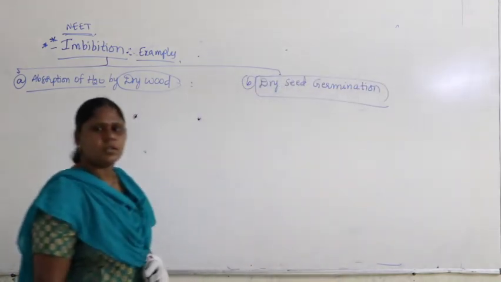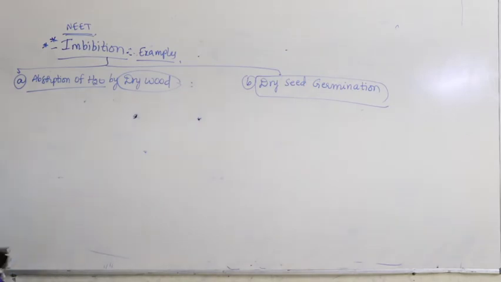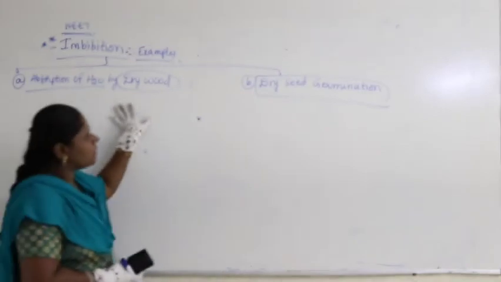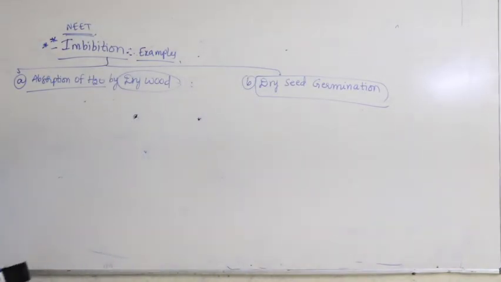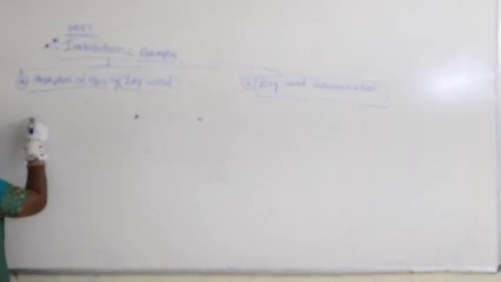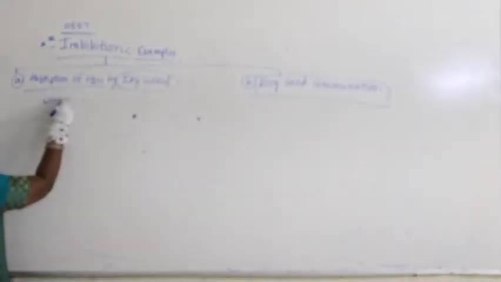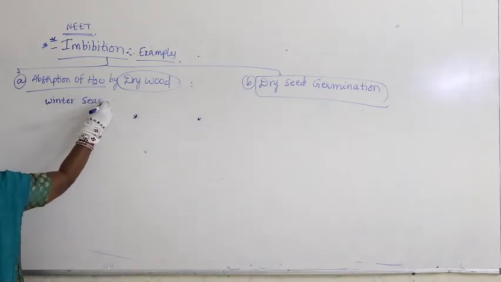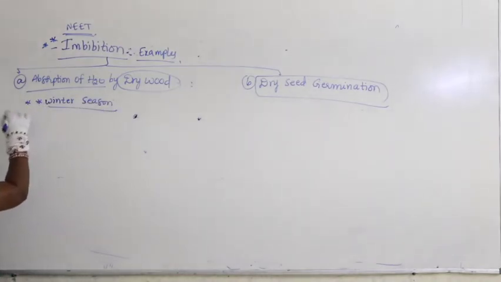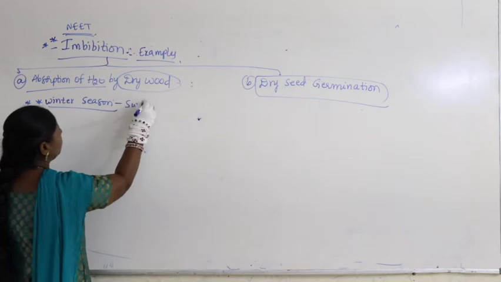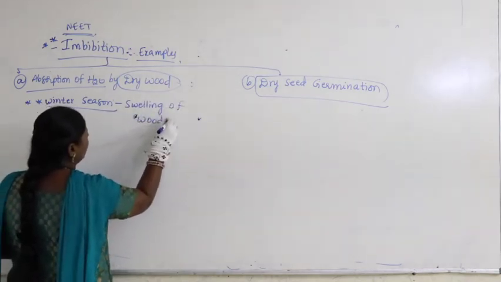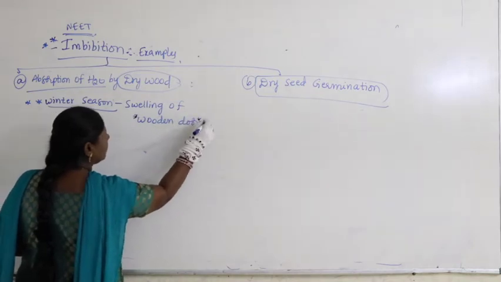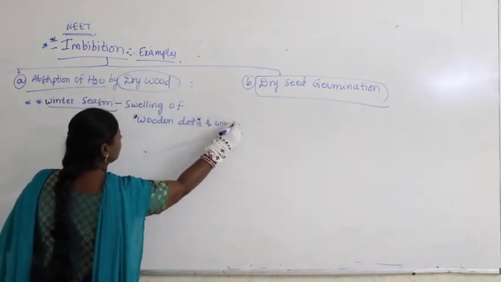What are the two important examples? Absorption of water by dry wood, and dry seed germination. These two are very important. Now let us take the winter season. In winter season, what do you observe? Swelling of wooden doors and windows. A very common observation.